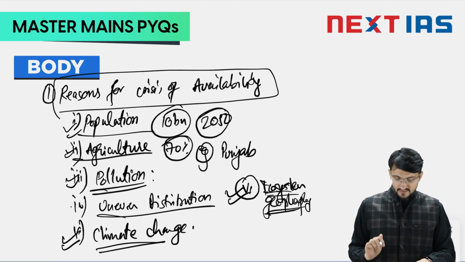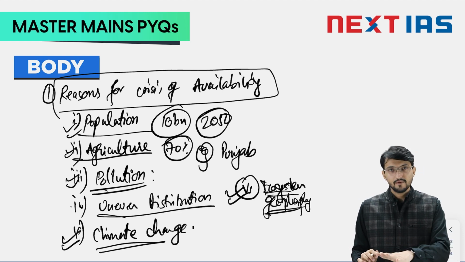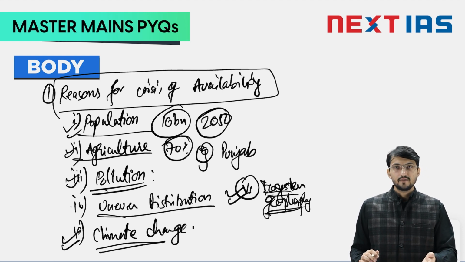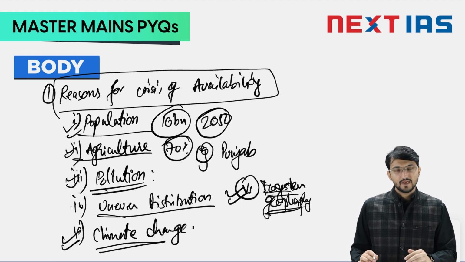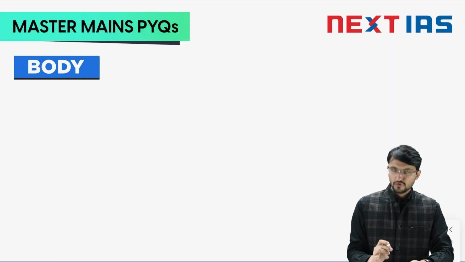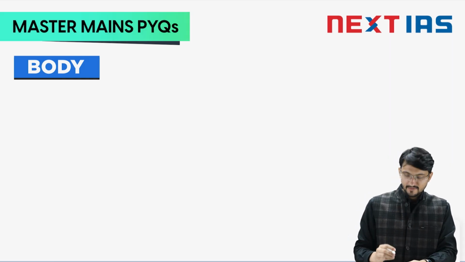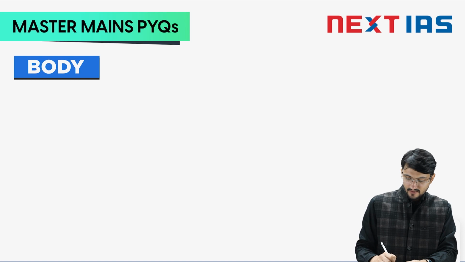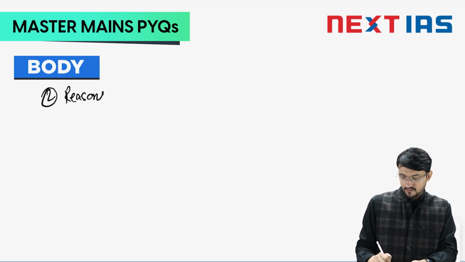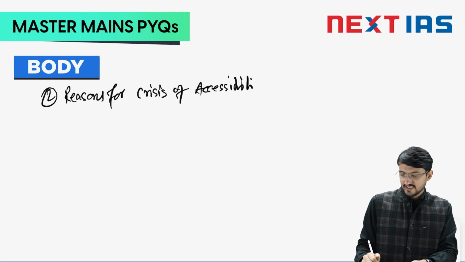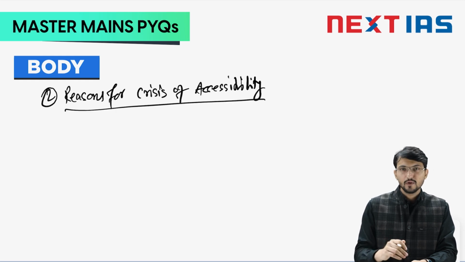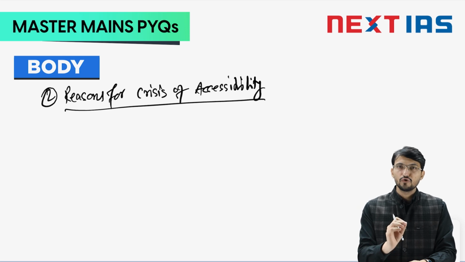After discussing the first dimension, that is the reason for crisis of availability, you jump to the other part, that is reasons for crisis of accessibility. Let us discuss that. So write a subheading. The second subheading will be the reasons for crisis of accessibility. So what is accessibility? You should know, and that will make it very easy for you to write points.